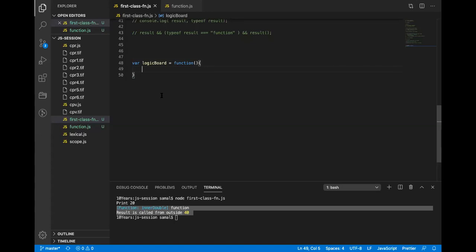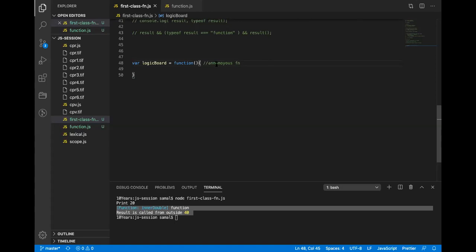Here it is called an anonymous function. So the function does not have a name.